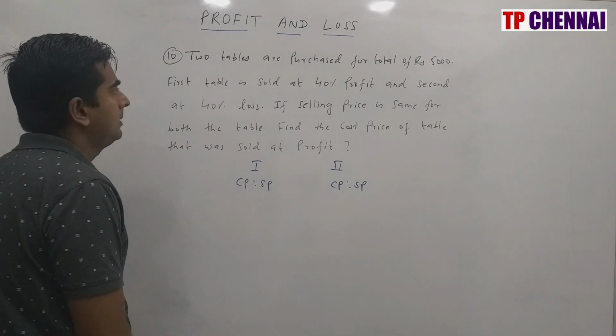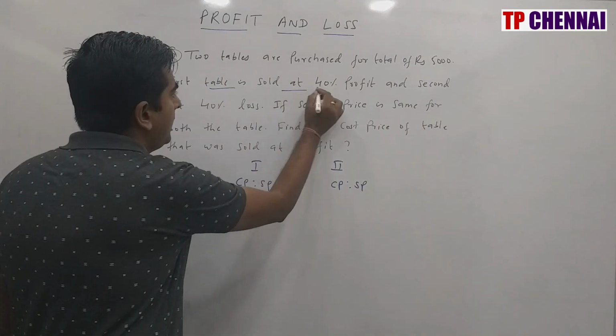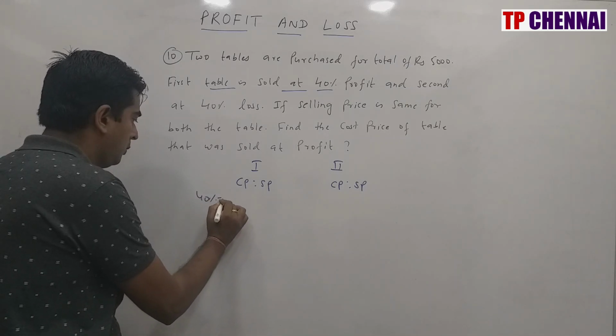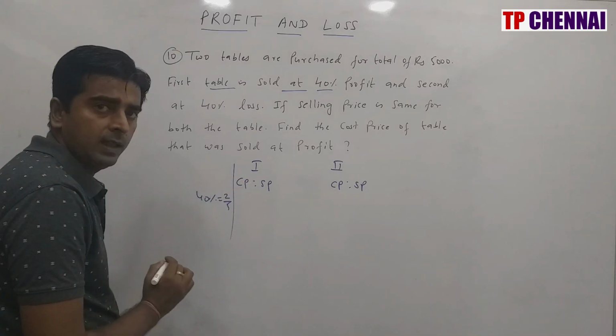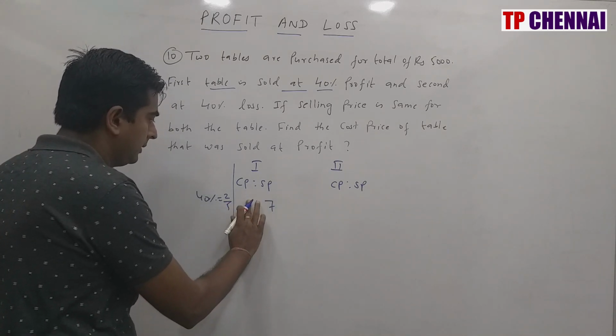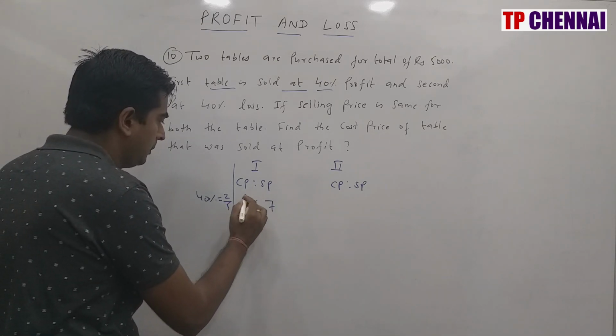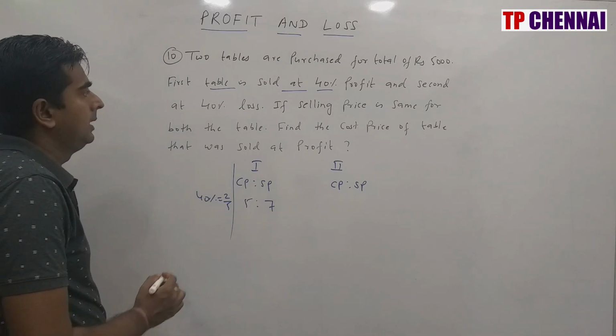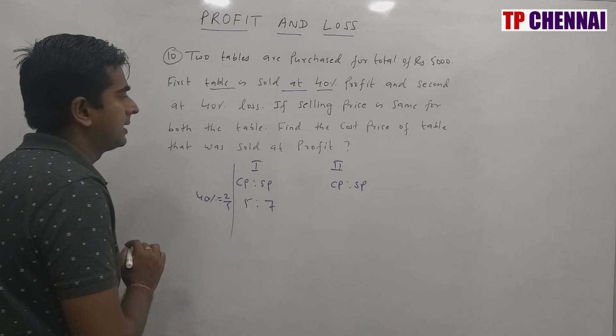Now what they are saying here, first table is sold at a profit of 40%. What is 40% fraction value? 2 by 5. That means if 5 rupees is CP, 2 rupees profit is there. So it is nothing but how much? 7. My SP is nothing but how much? 7.